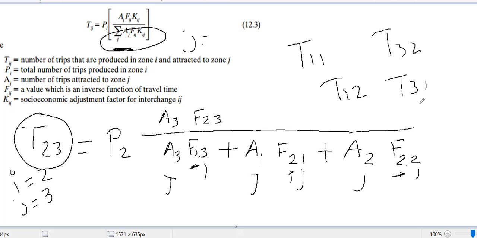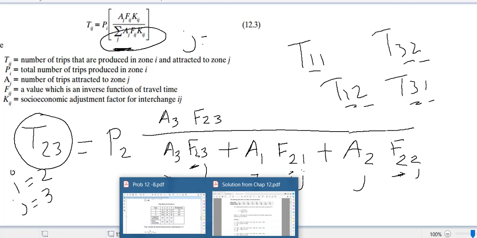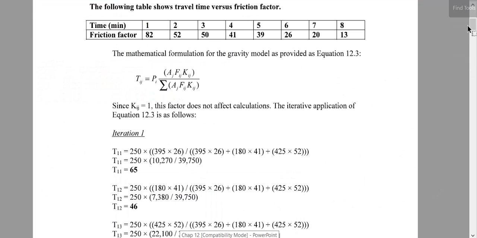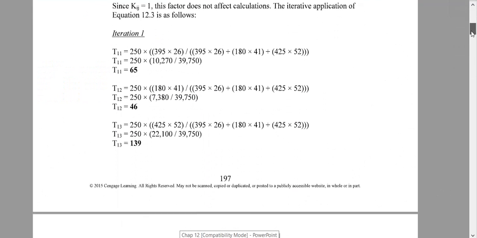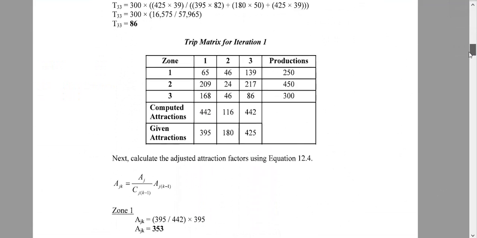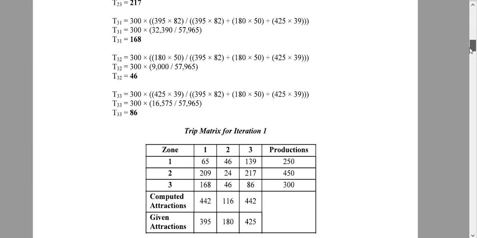That is the trip from 1 to 1, 3 to 2, 3 to 1, 1 to 2, that is the trip distribution. So we will not do trial 2, we will do trial 1 in this class. I also uploaded this handout, this solution here, if you want to practice, so you can practice.